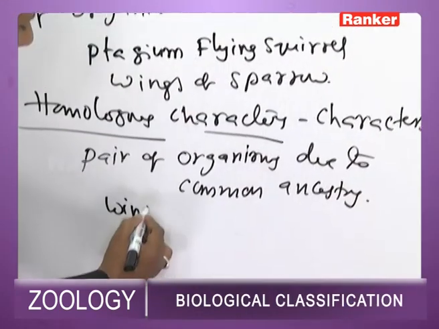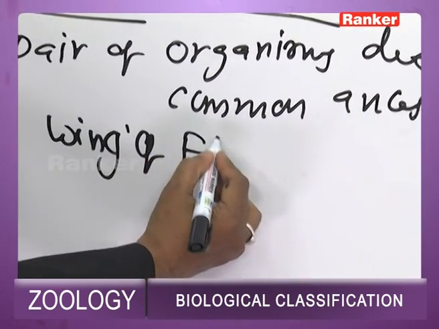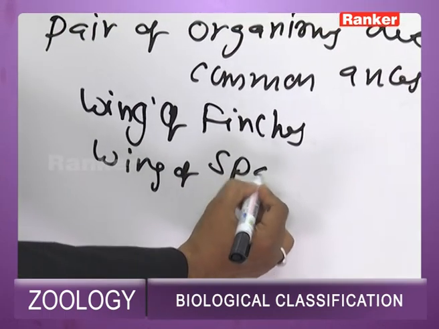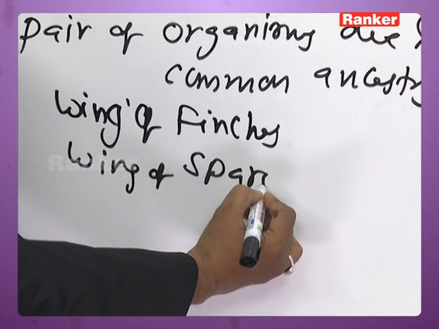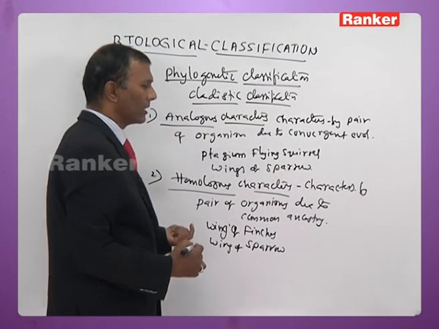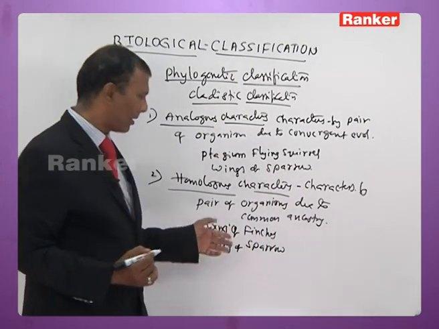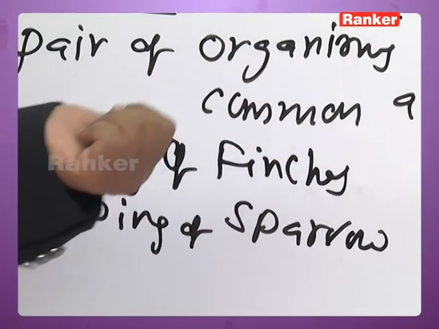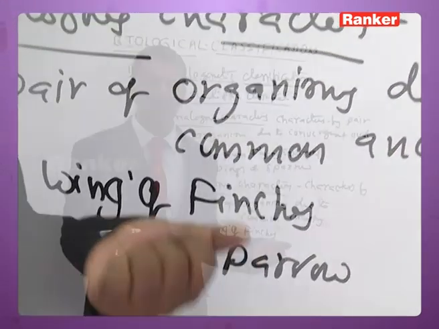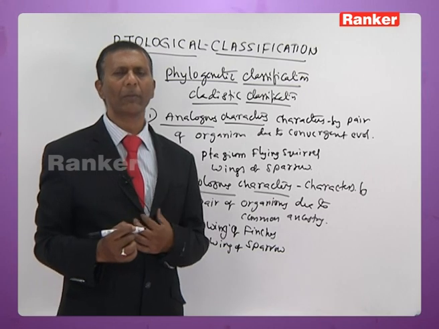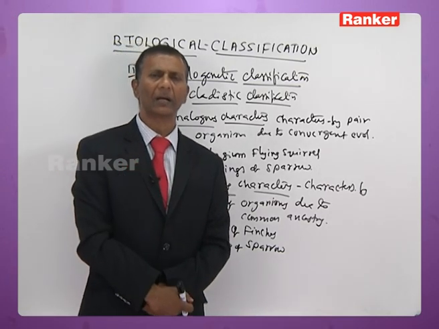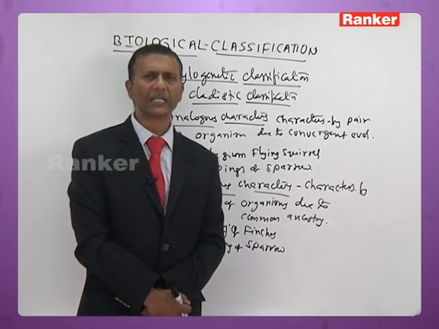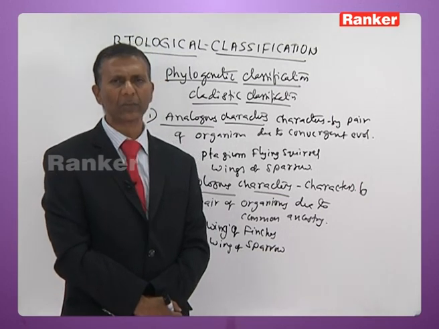Wing of finches and wing of sparrow. Both of them are birds. Finches are the birds which lived in Galapagos Islands and they were noticed by Charles Darwin. So wing of sparrow and wing of finches, both of them belong to the same ancestry, and in them wings help in flight. Another classical example for homology is the forelimb of various vertebrates.